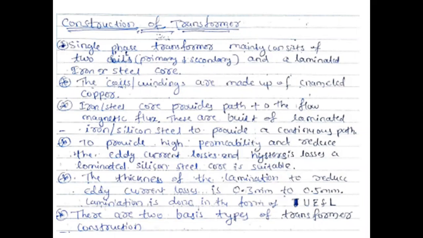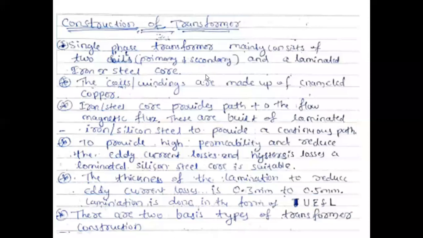The core is inside the winding only. Yes, sir. So two windings are there and one laminated core should be required. Lamination means it should not connect with the wire. Conductor को link नहीं रहने का, short circuit नहीं होने का. For that reason we have to use laminated iron or steel core here. So this is the main device. It consists of two windings, primary and secondary winding, and a laminated iron or steel core. Core is required here now.